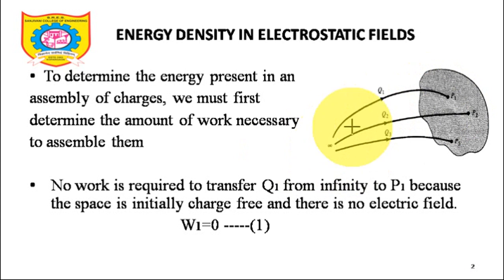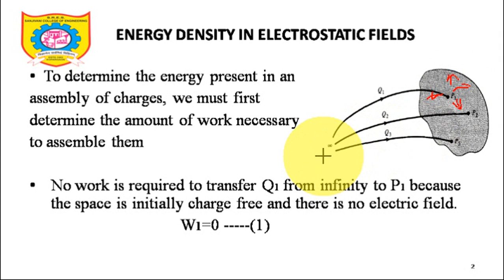Now I am going to take a second charge Q2 from infinity to the point P2. But while taking this charge from infinity to P2, the charge Q1 is already present. So definitely there will be an electric field associated with this charge, yes or no? Yes, and I need to work against the field which is due to the effect of Q1.